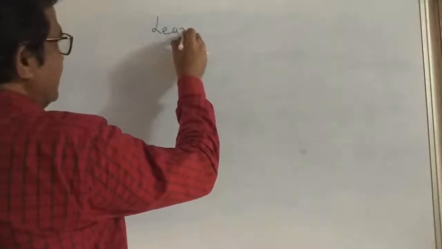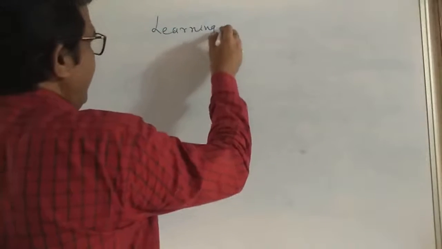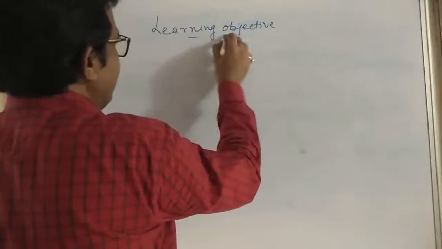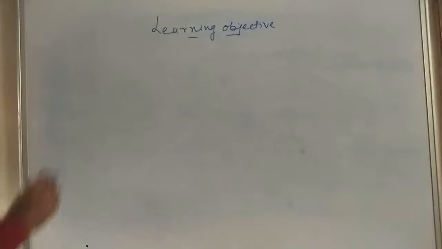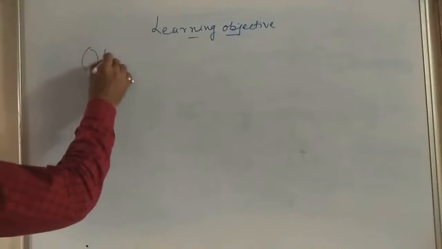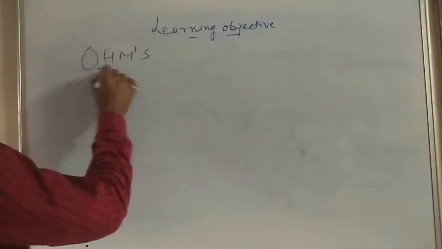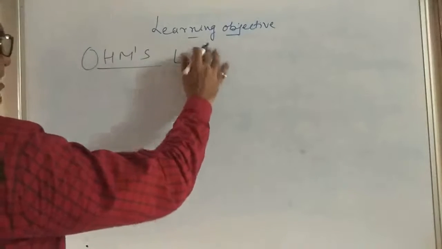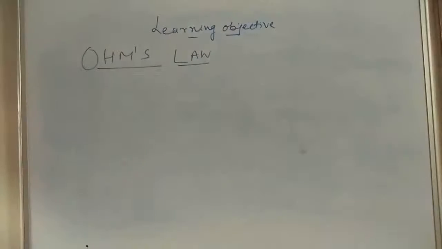So my dear children, here our learning objective is Ohm's law. Ohm is a scientist's name. My dear children, Ohm is a scientist's name.